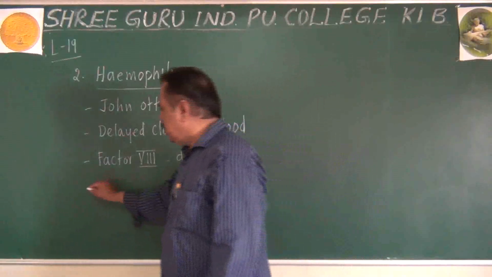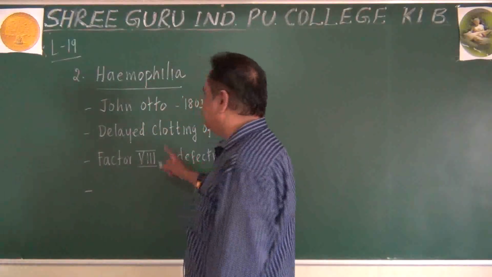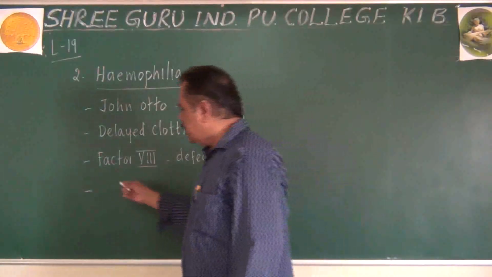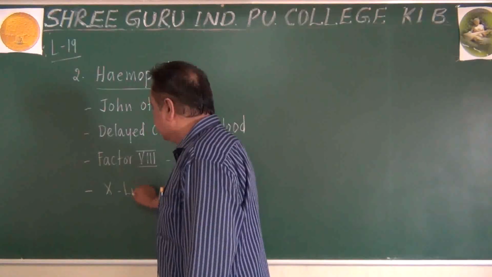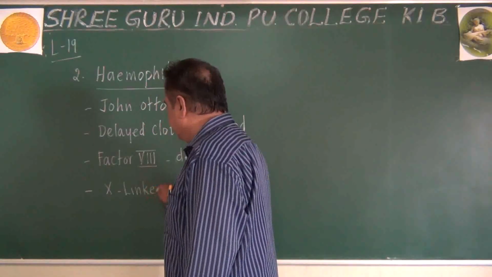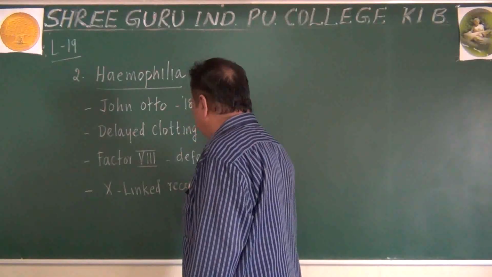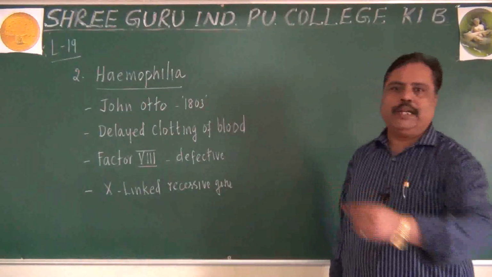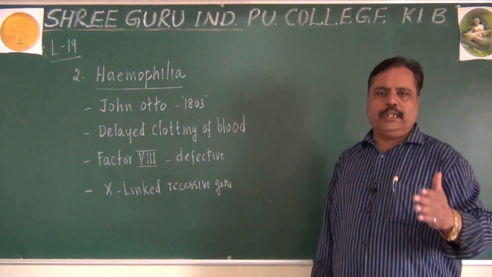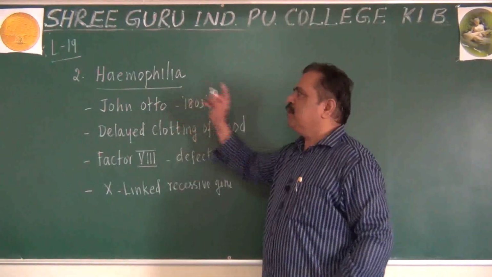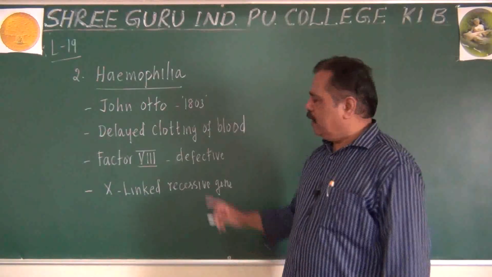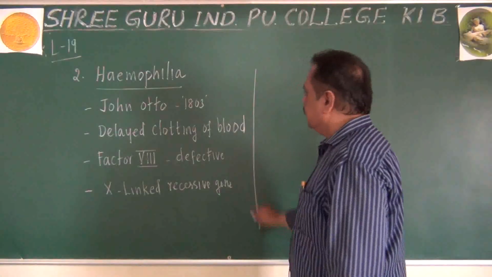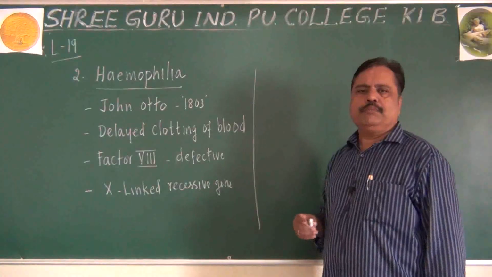How is this factor 8 produced, what is the gene present here? This particular gene for hemophilia is also present in X-linked condition only. So it is also caused due to an X-linked recessive gene only. Just like color blindness, it is also an example of an X-linked recessive gene. Now naturally we can come to some conclusion here. Depending upon that X-linked recessive condition, we can come up with some genotypes.